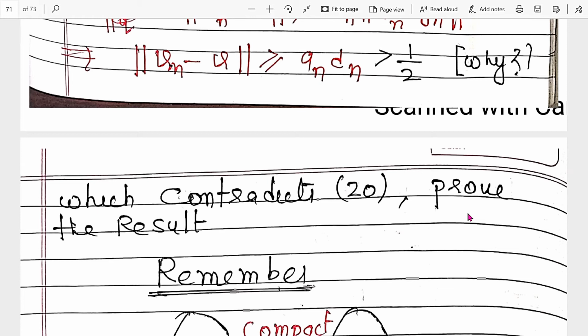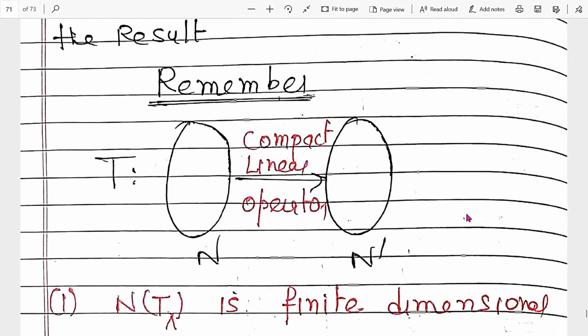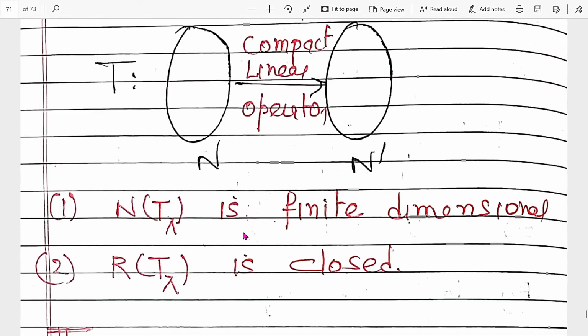If T is a compact operator, then the nullity of T lambda is finite dimensional and the range of T lambda is closed, for lambda not equal to 0. So both results are very important.